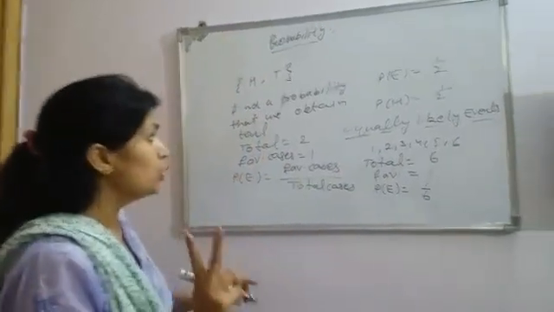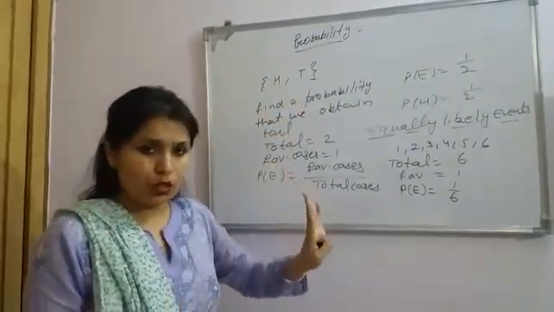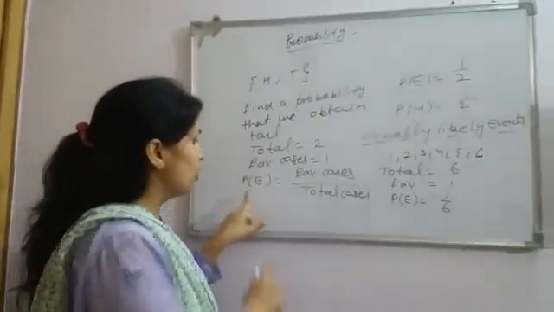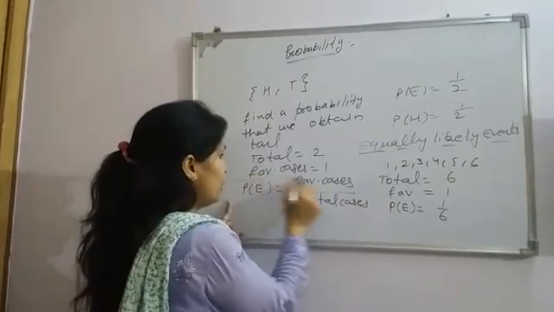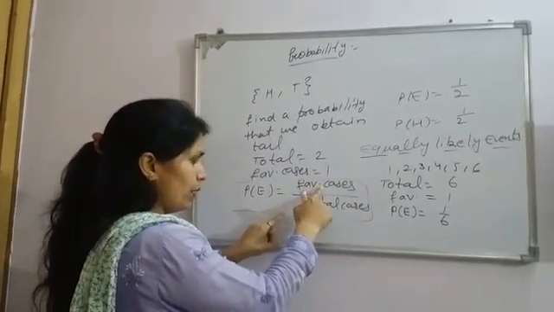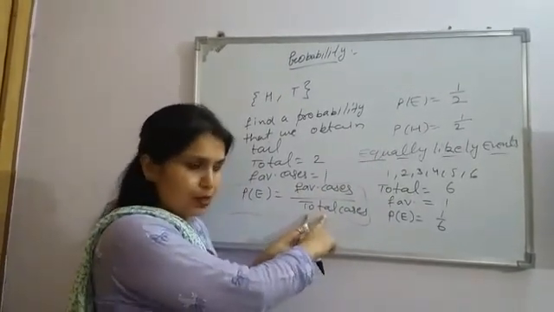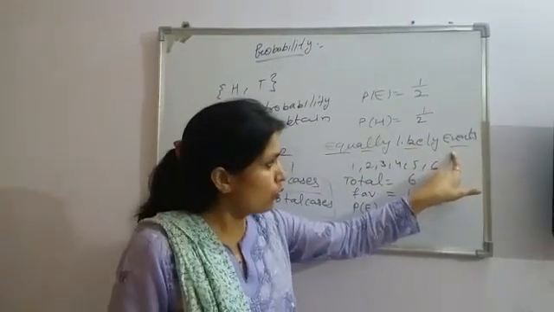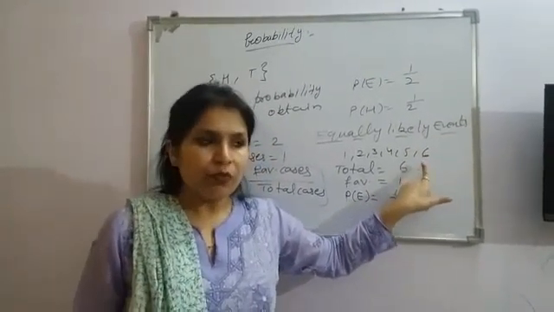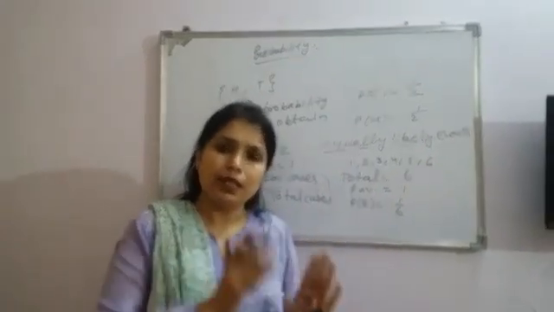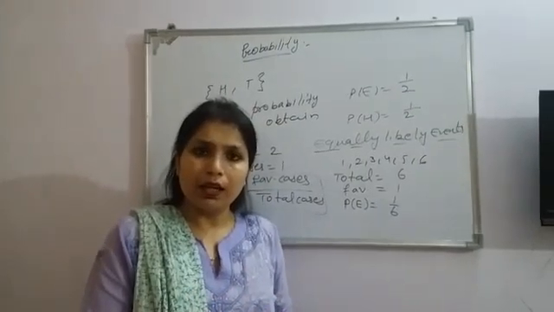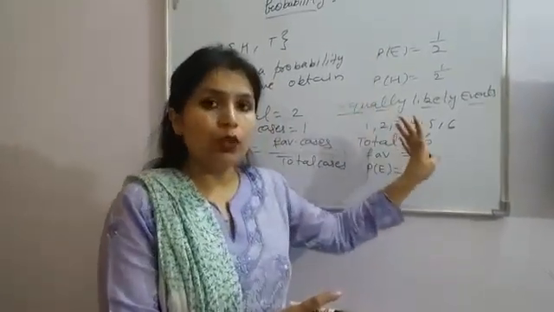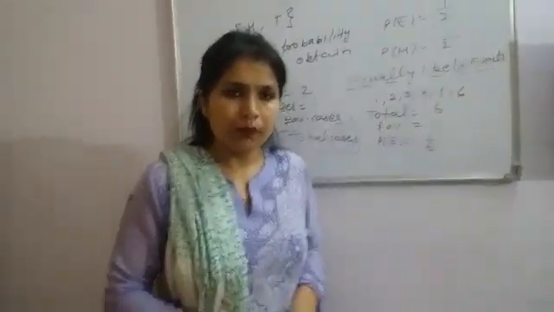Now we have two conditions here. First is the definition: what is the meaning of probability? And next is the formula of probability. What is the formula? Probability of E is favorable cases divided by total cases. And the next definition is equally likely events. Equally likely events are the events where we have the same probability in each case. Any case can occur, so these cases are favorable, or we can say equally likely events. Okay. Now come to the next.